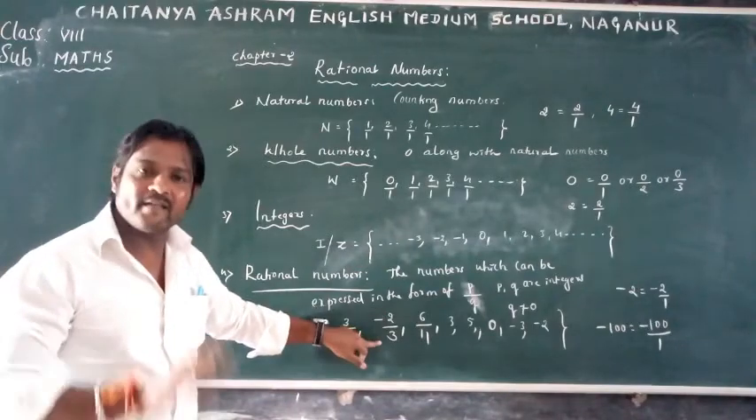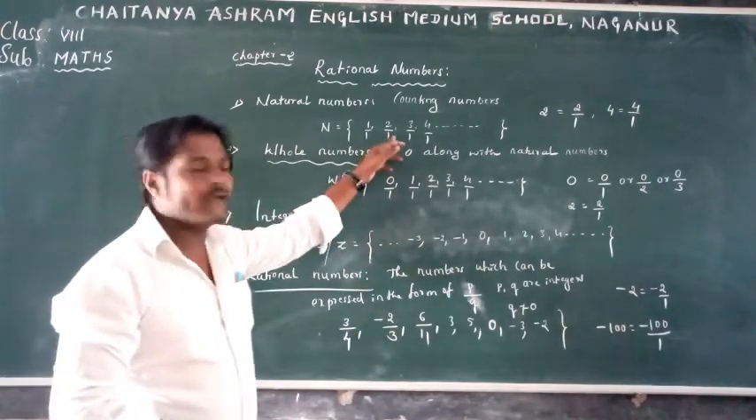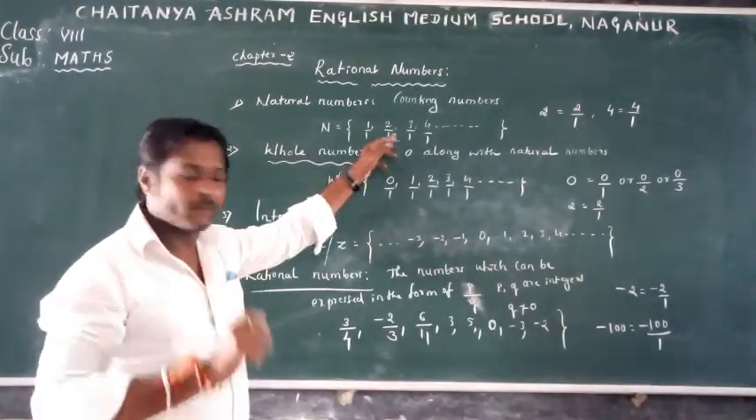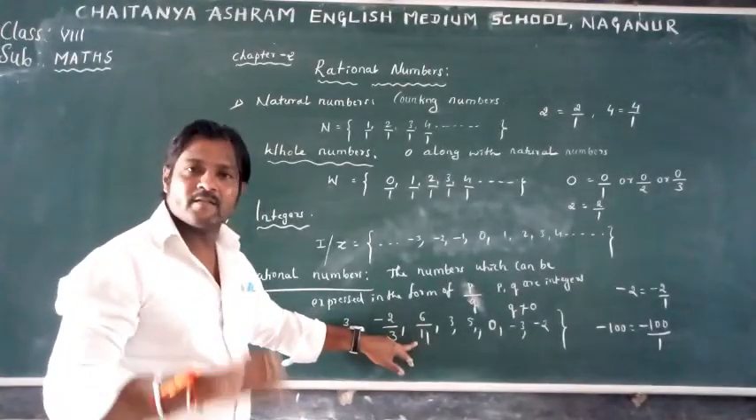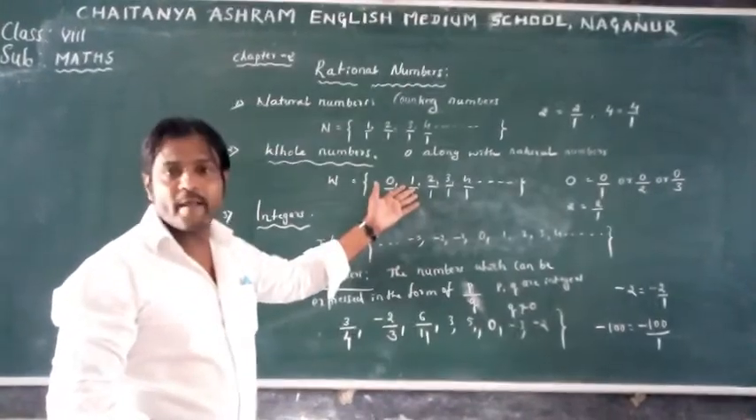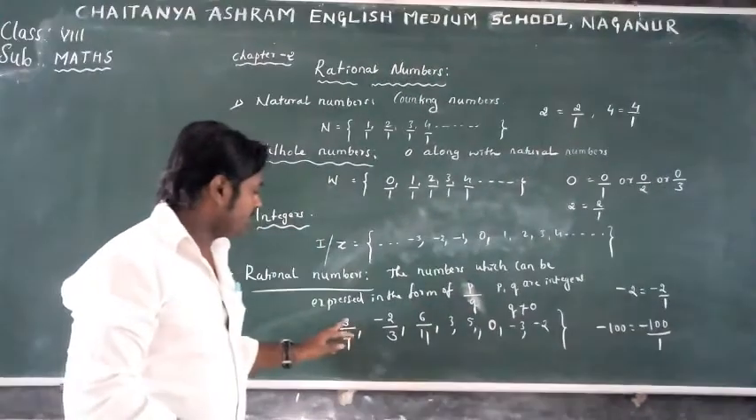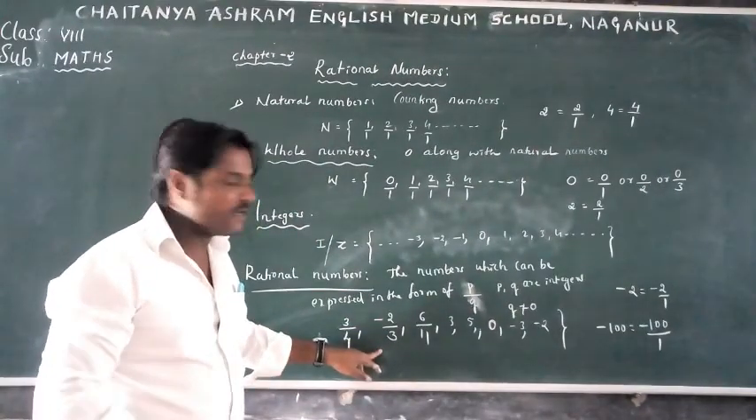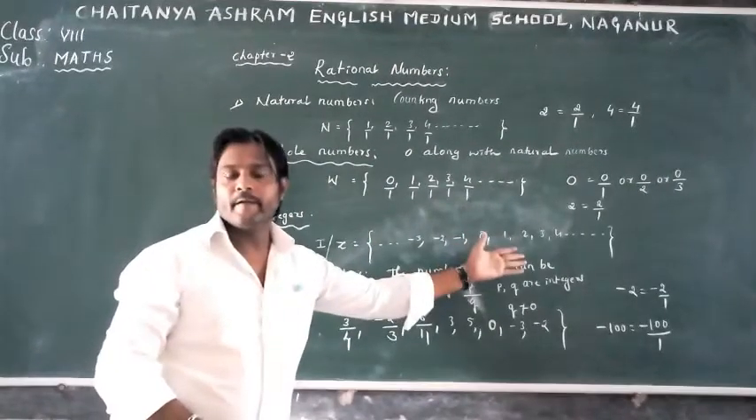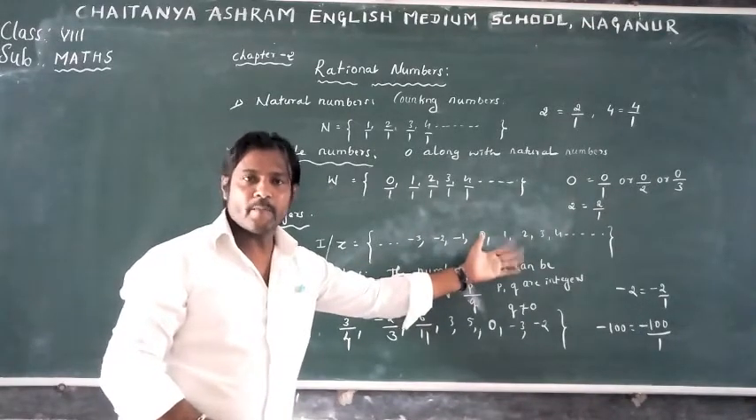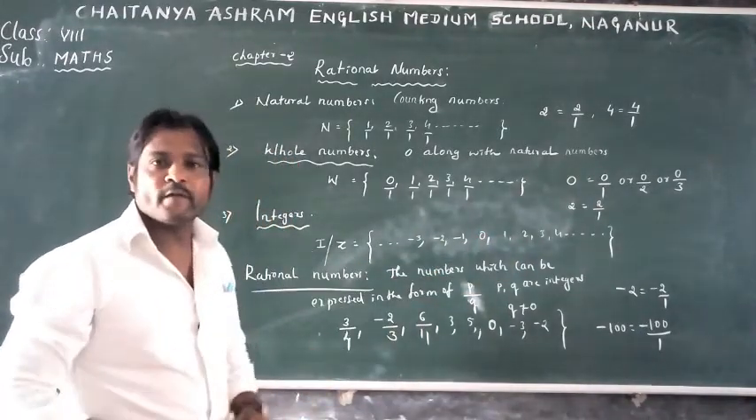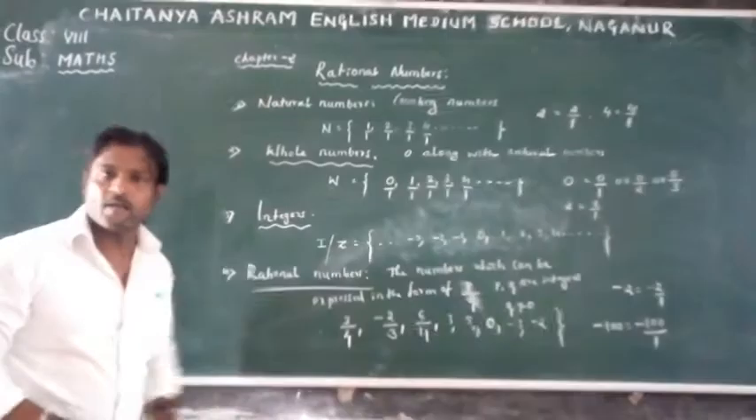Consider minus 2 by 3. It is a rational number, but it is not a natural number. 6 by 11 is a rational number, it is not a whole number. And minus 2 by 3 is a rational number, it is not an integer. Understood? So this is about the introduction to rational numbers.